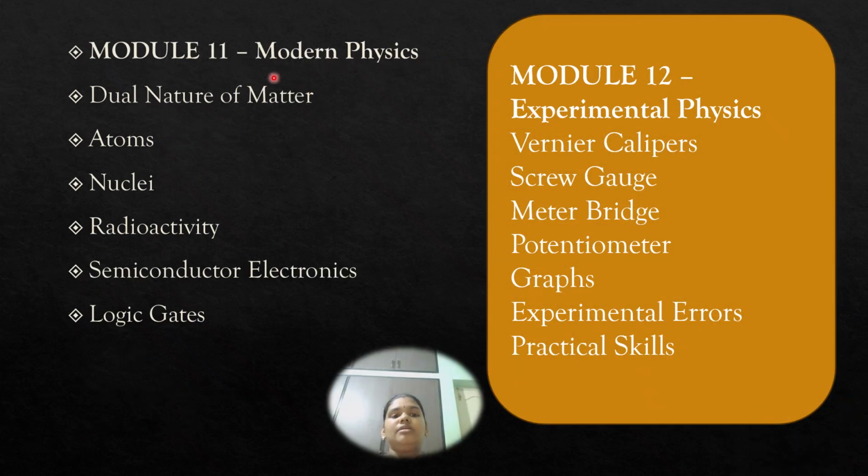Next, modules 11 and 12 are modern physics and experimental physics. Modern physics covers dual nature of matter, atom, nuclei and all. Module 12, experimental physics, covers the potentiometer, vernier caliper, screw gauge, and experiments. These are the topics we are going to see in module 12.